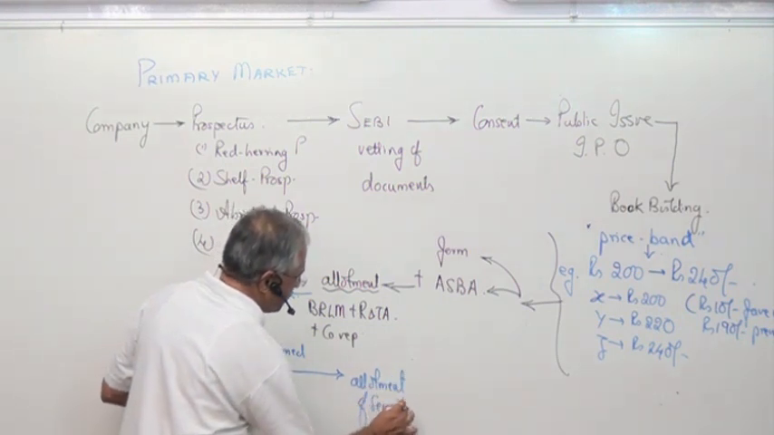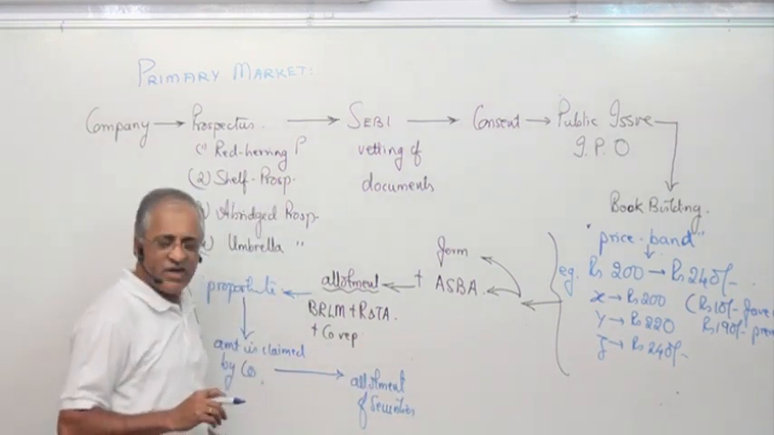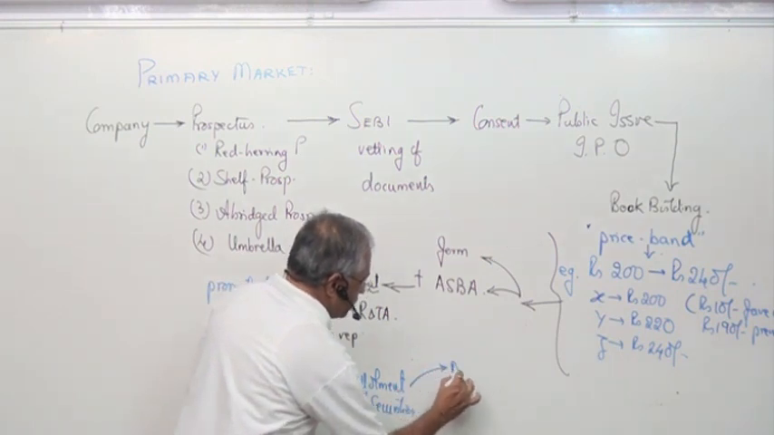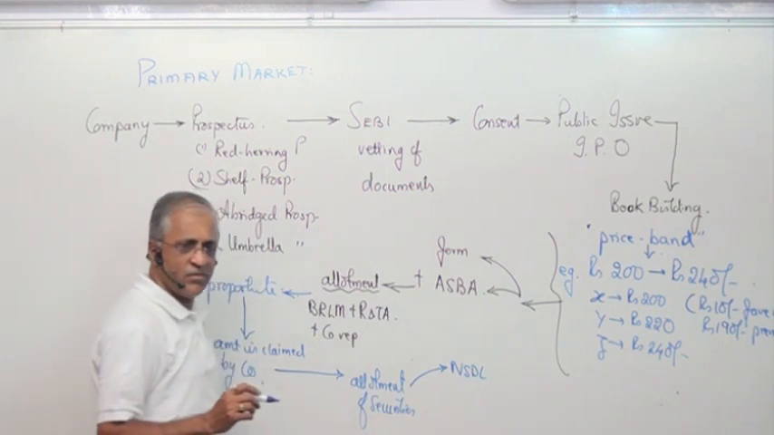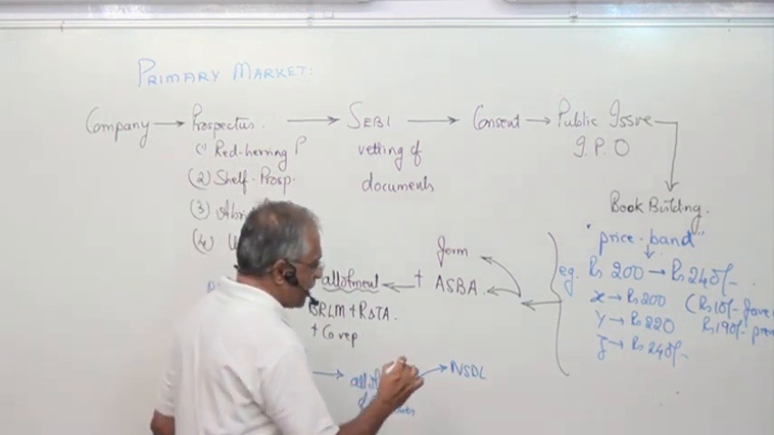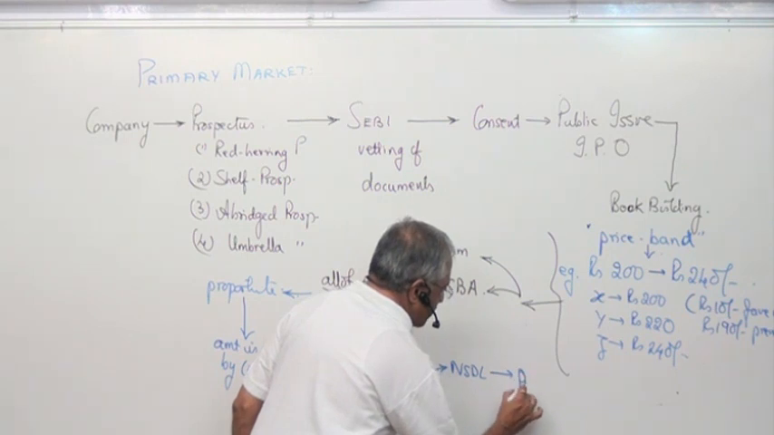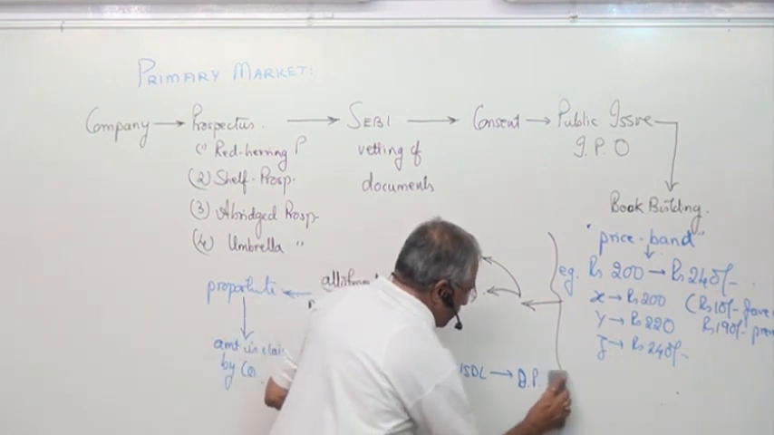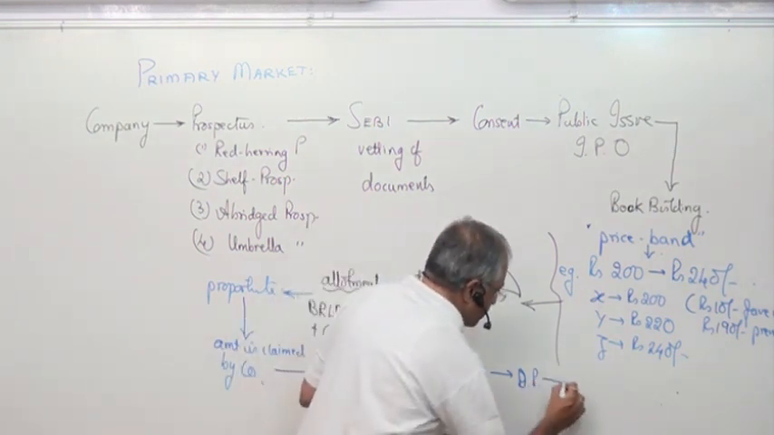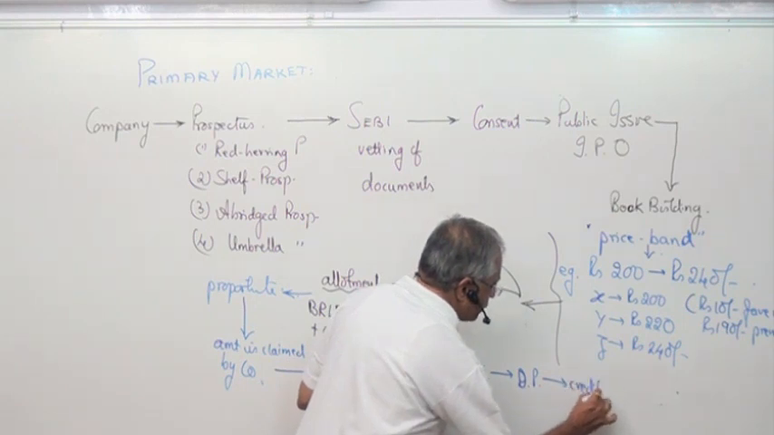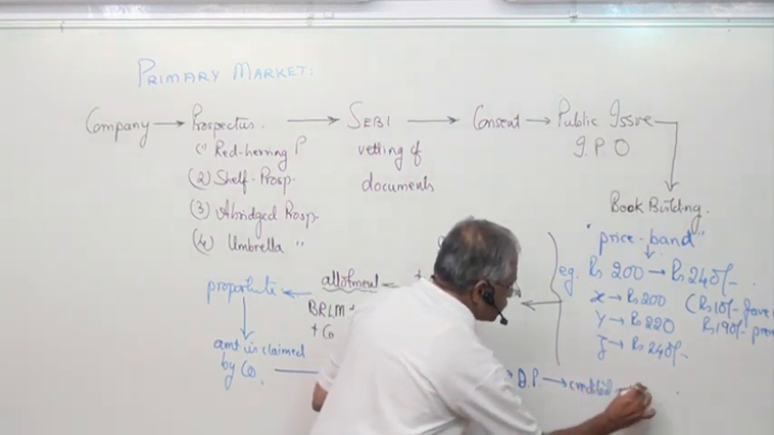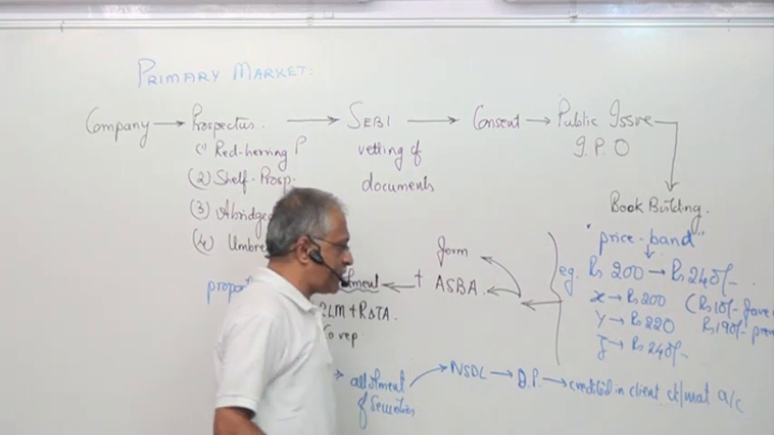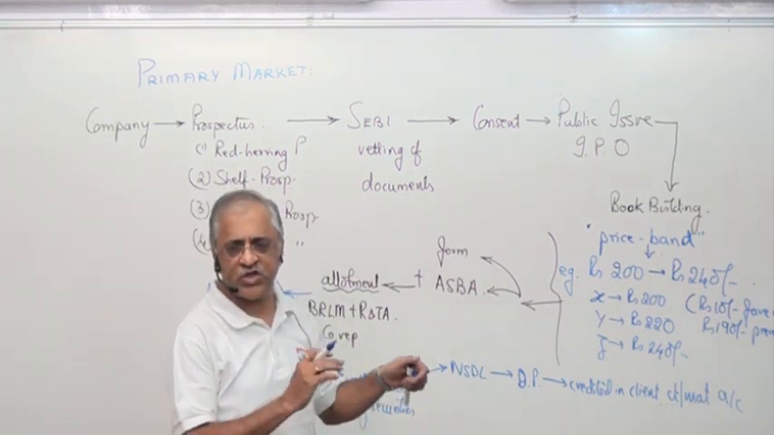When we do the allotment of securities, how does this work? The allotment of securities is first given to NSDL or CDSL. NSDL then gives it to the DP, the depository participant, by identification number. After it goes to the DP, it is credited into the client's demat account. So you got your shares.